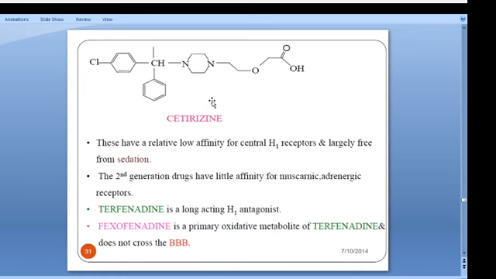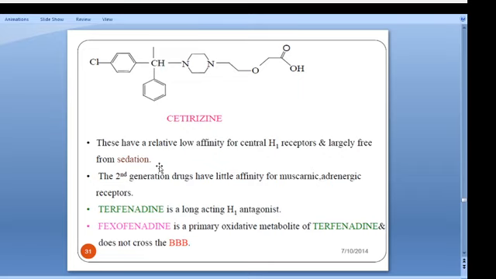I think you all are familiar with this drug. These all have relatively low affinity for the central H1 receptors and are largely free from sedation. That means they should not cross the blood-brain barrier. Lipophilicity is low, so it is not a lipophilic compound and will not cross the blood-brain barrier. That's why it does not have CNS activity like sedation. These secondarily have affinity for muscarinic and adrenergic receptors.